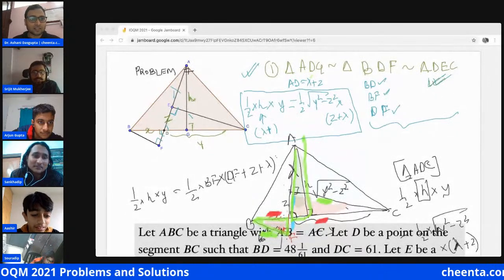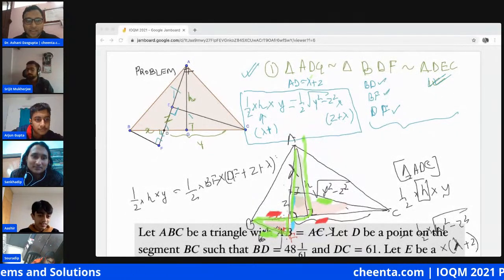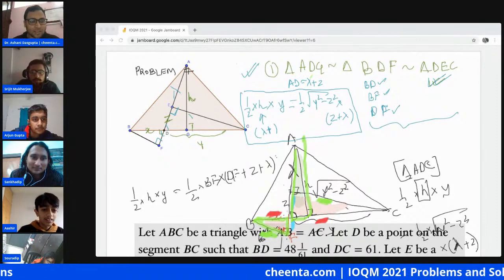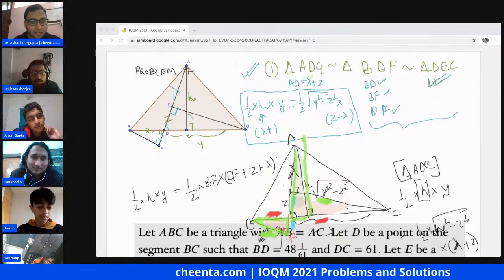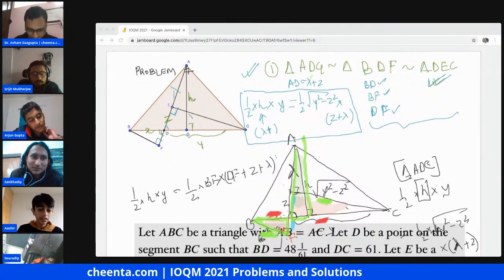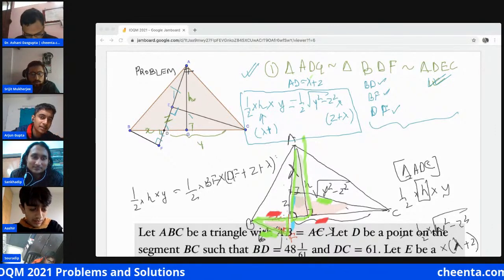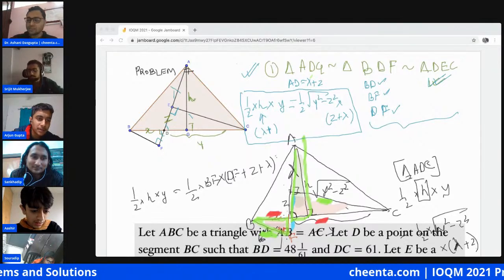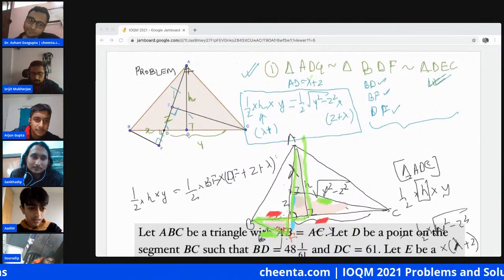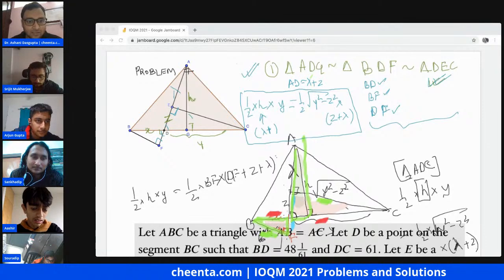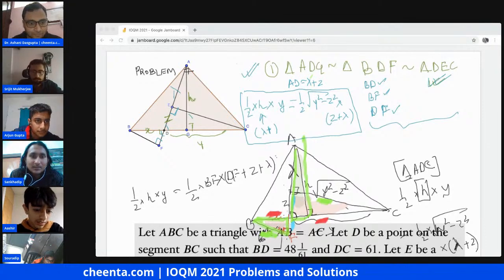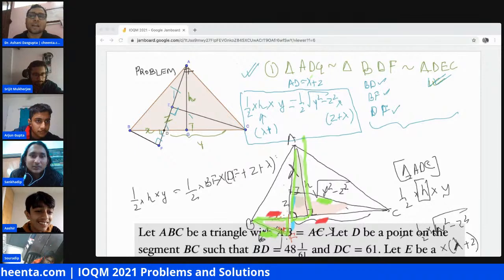Okay, so we have two types of solutions for this one: one by similarity, another one by trigonometry. Actually, sir, I have a very direct type of solution, but it is also kind of a bashing type of thing. Not bashing, just finding calculation. Let me prepare it. You carry on your discussion, I will prepare it on the board.